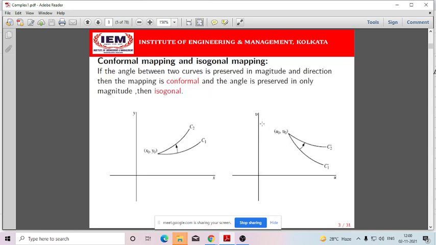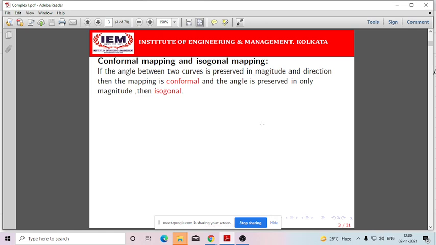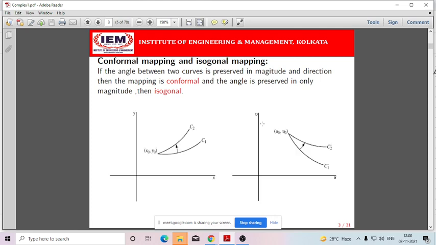Okay. So here we'll be considering two different kinds of mapping. One is called the conformal mapping, the other is called the isogonal mapping. What is conformal and isogonal mapping?